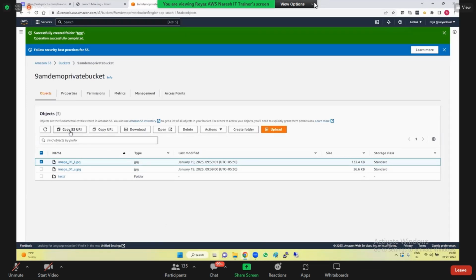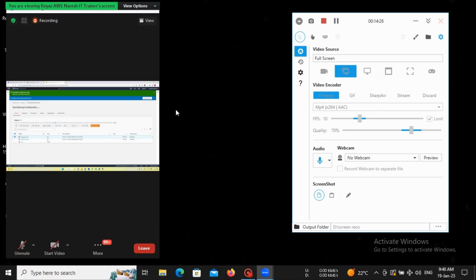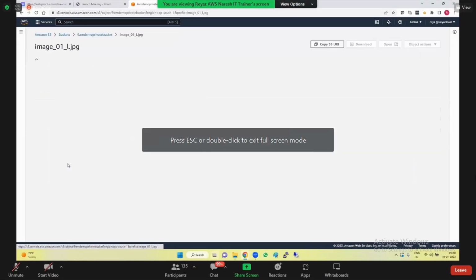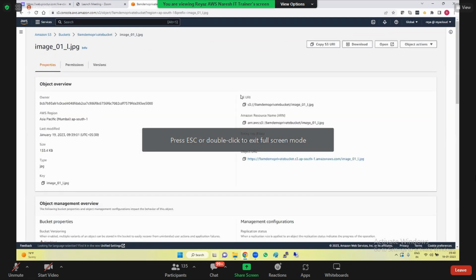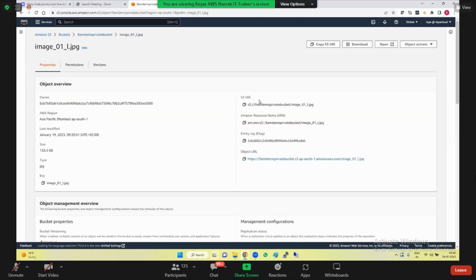And you see copy S3 URI, copy URL, download. Guys, if you click on the object also, you will get the same thing. S3 URI. What is S3 URI? Unique resource identifier. It is of this type, s3://, and this is the URI. This will be used in the CLI.